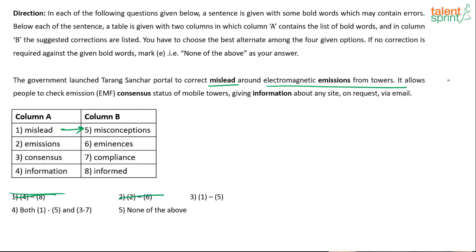It allows people to check emissions compliance status of mobile towers. So will it be consensus or will it be compliance? It should not be consensus, we are talking about compliance, alright? So it should be compliance instead of consensus. So 3 has to also be changed to 7. Alright, 4 is the right answer. Compliance.